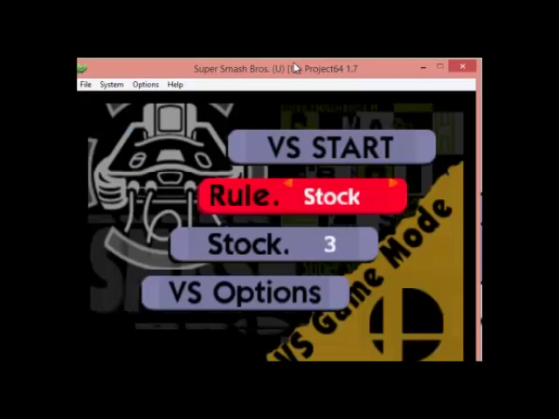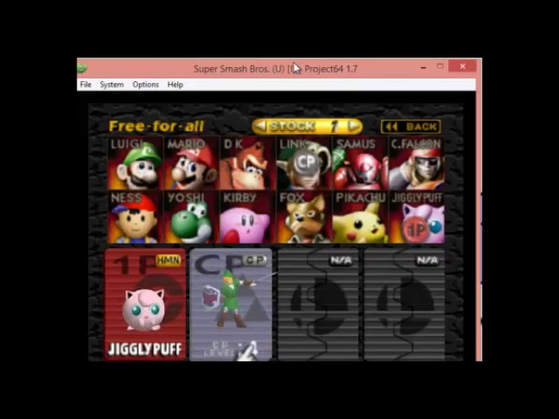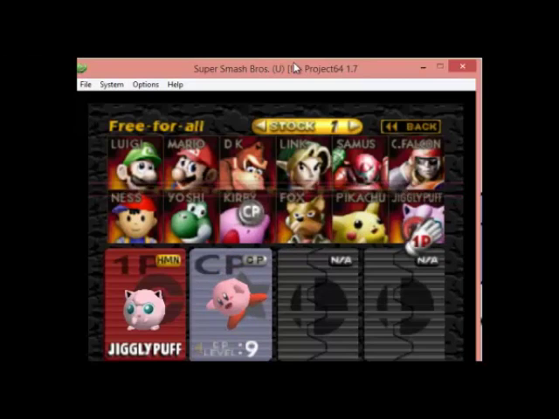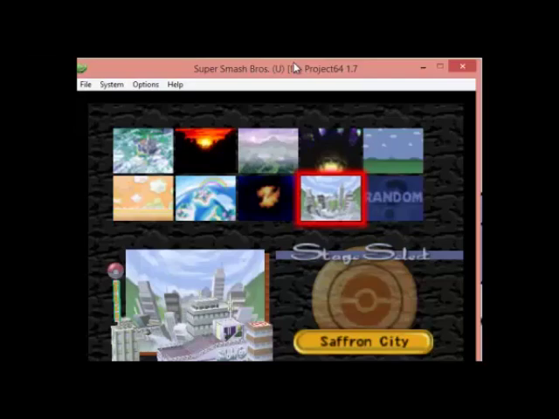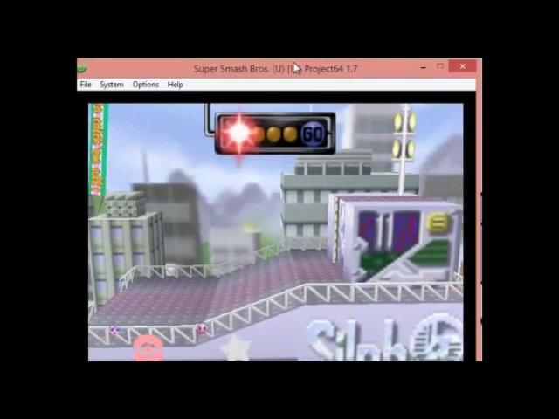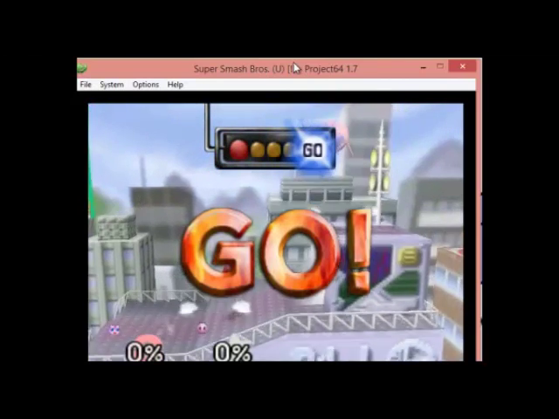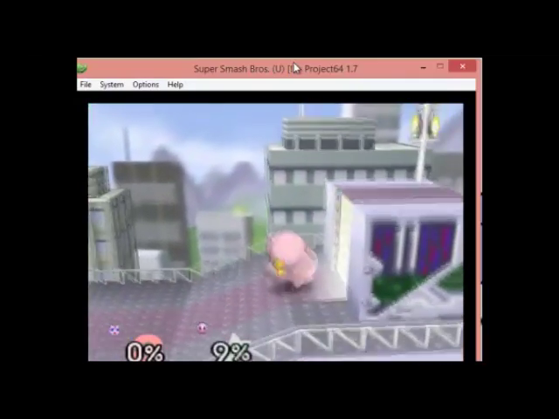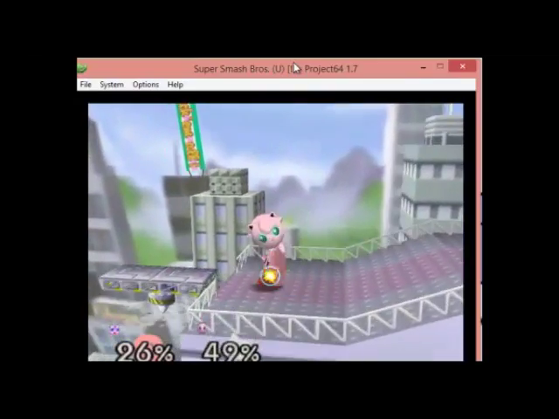So after that I will have a little fight with someone to show you that my joystick is working. I love this game so much. For the fight I choose Jigglypuff, and my enemy will be chosen at random. Oh, Saffron City. So, look at that. 3, 2, 1. And look at that, all the buttons are working. Excellent.